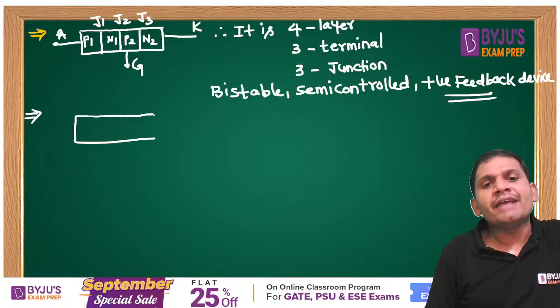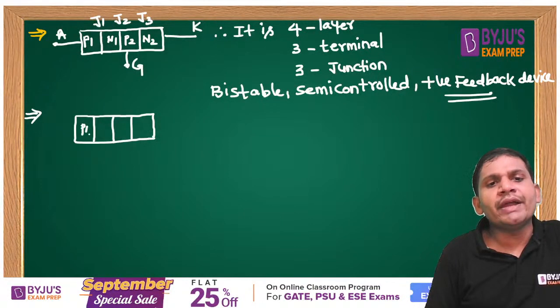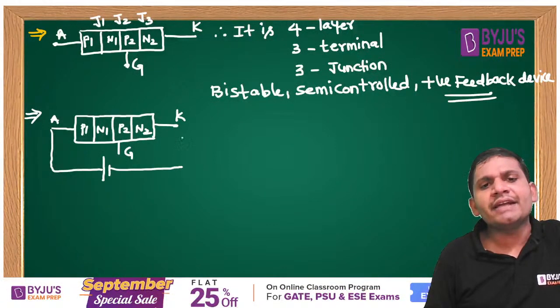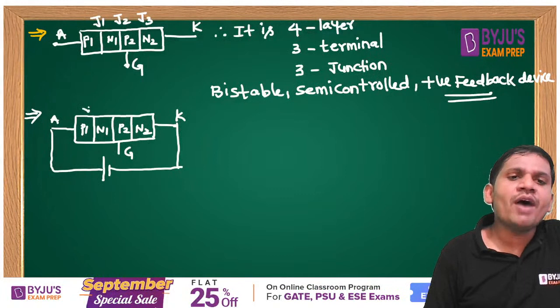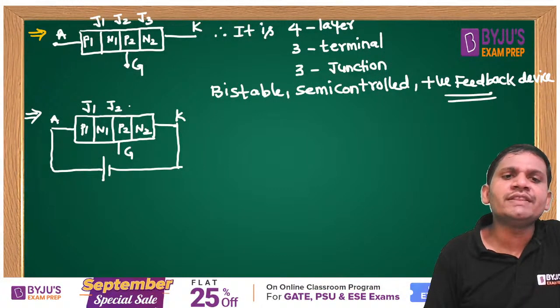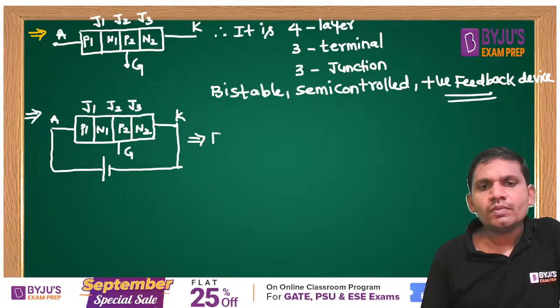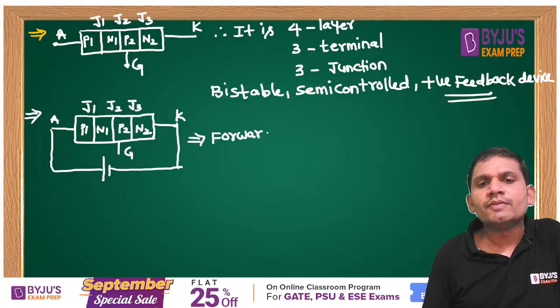This is the SCR, students. This is P1, N1, P2, N2. This is the anode, this is the cathode and this is the gate. The anode is connected to the positive plate, the cathode is connected to the negative plate. This type of question we can expect. J1, J2, J3, students. Now tell me, this is under which mode? Forward blocking mode.